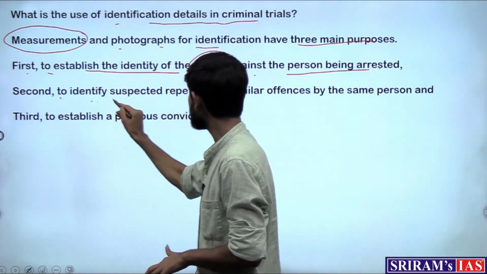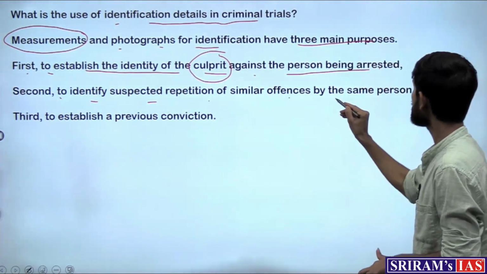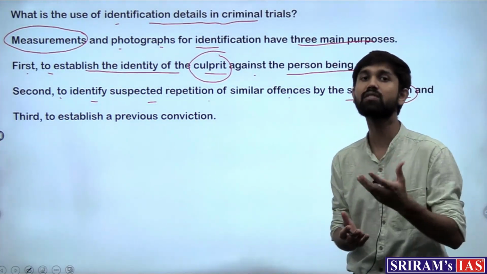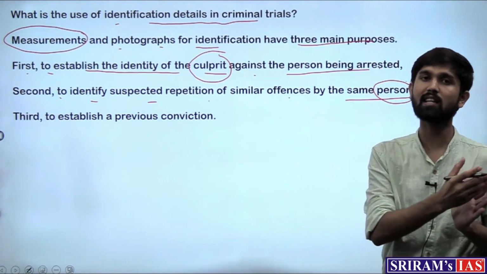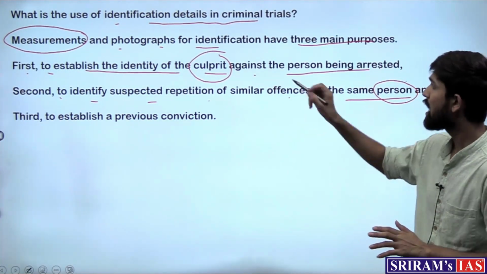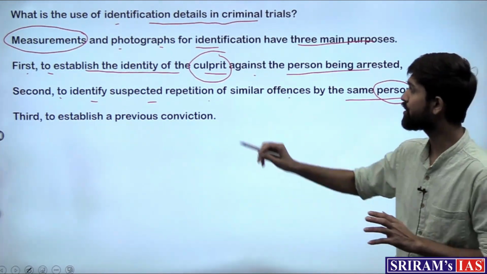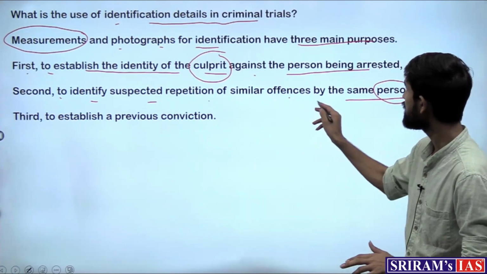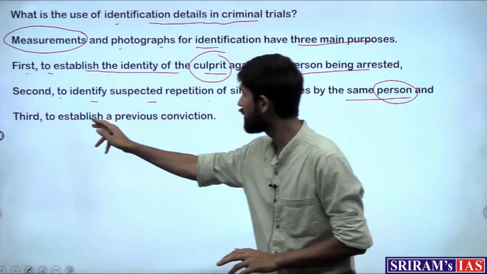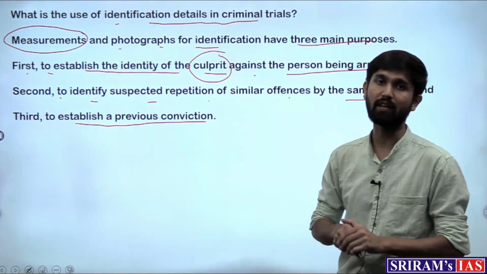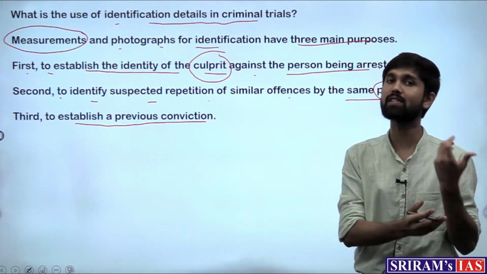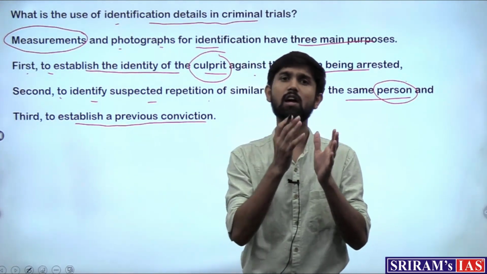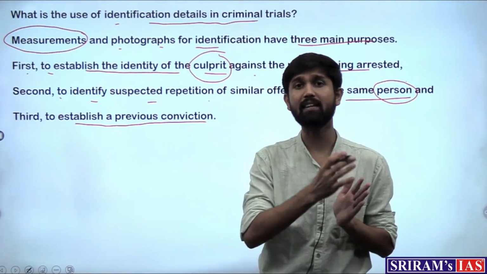Then, to identify suspected repetition of similar offences by the same person. If the person is a history-sheeter, who has committed a crime multiple times, and after the first commission the features get registered in the database, he or she can be identified as a repeat offender. And third is to establish a previous conviction, whether that person was previously convicted or not. So these are the basic reasons why such an act is necessary.